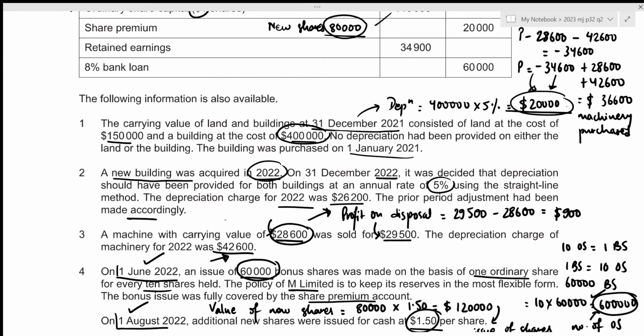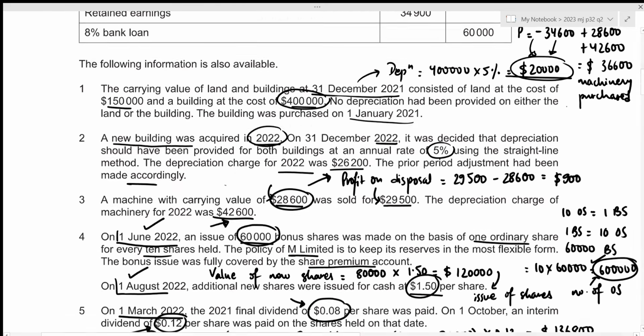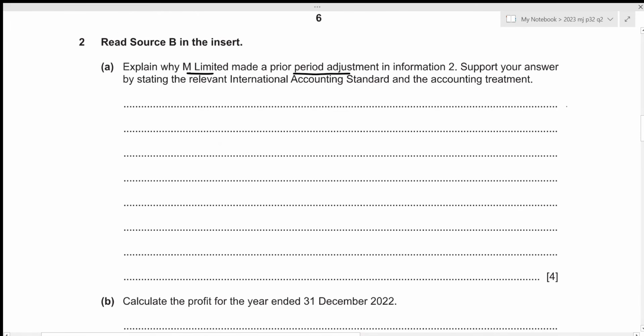And these changes in accounting policy will always fall under our International Accounting Standard 8, which is called Accounting Policies, Changes in Accounting Estimates and Errors. So we need to adjust for this, right? And in order to do so, we just adjust it against the retained earnings of our opening date. That is just 1st January 2022. So we just need to write this down for our first part. We can start with the depreciation.